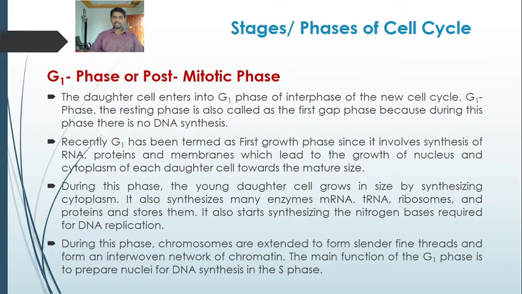It also starts synthesizing the nitrogen bases required for DNA replication. So the main function of the G1 phase is to prepare the cell for DNA synthesis in the S phase. In addition, during this phase, chromosomes are extended to form slender fine threads and form an interwoven network of chromatin. So these are the characteristics of the G1 phase or post-mitotic phase.